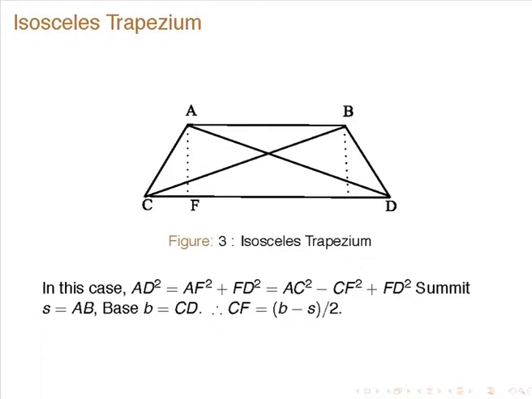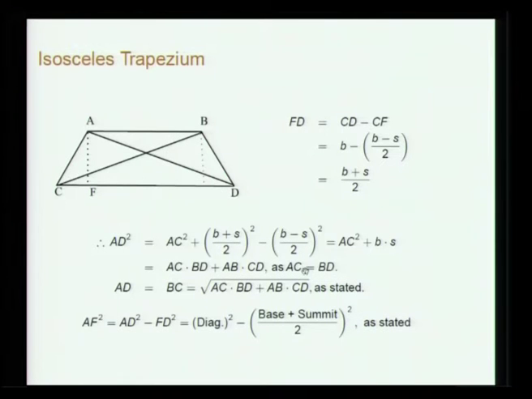And then he gives AD squared; we can find that AD squared is AF squared plus FD squared, and so on. It is just simple application of these results and the right triangle theorem, the so called Pythagoras theorem. So, AD finally you get, AD is equal to BC, is square root of AC into BD plus AB into CD.